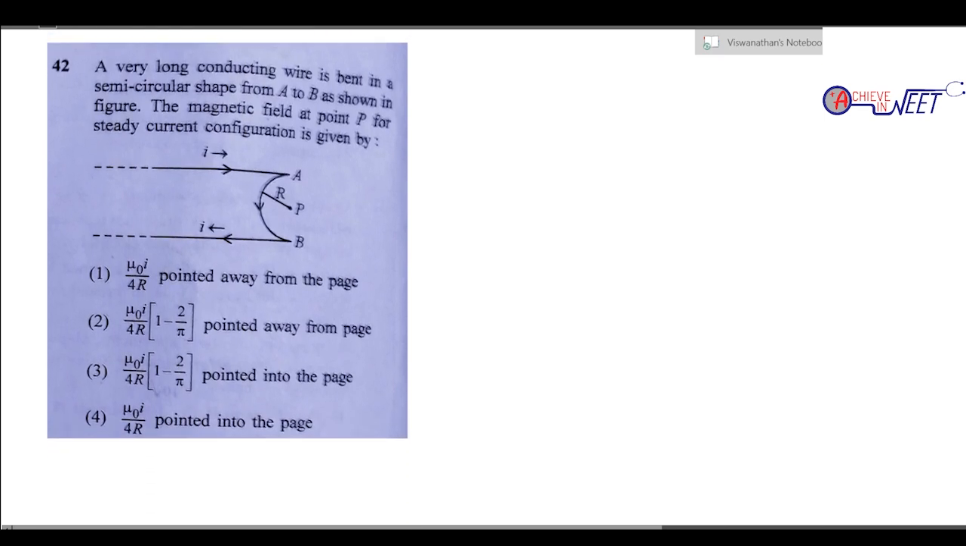Okay, it's a very good question. A very long conductor wire is bent in the form of circular shape A to B as shown in the figure. Magnetic field at point P for steady configuration is given by. Okay, so they have asked this question. To solve this question simply, there are 2 ½ infinite wires. In one the current comes like this, in the other the current goes like this. And we know this radius is R, this radius is going to be R. So for ½ infinite, we know the formula very well. It is μ0 I by 4R.